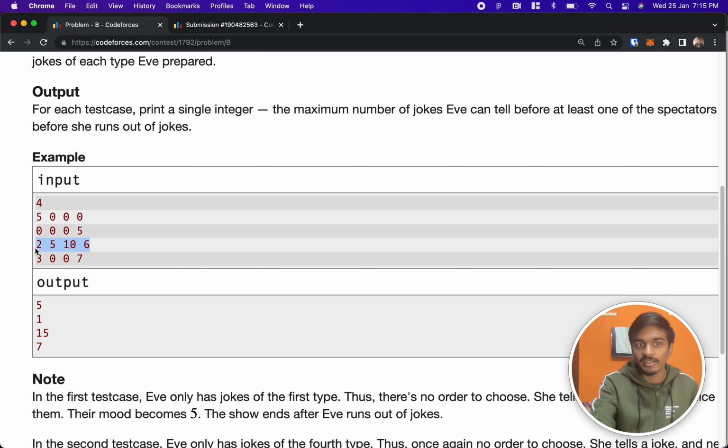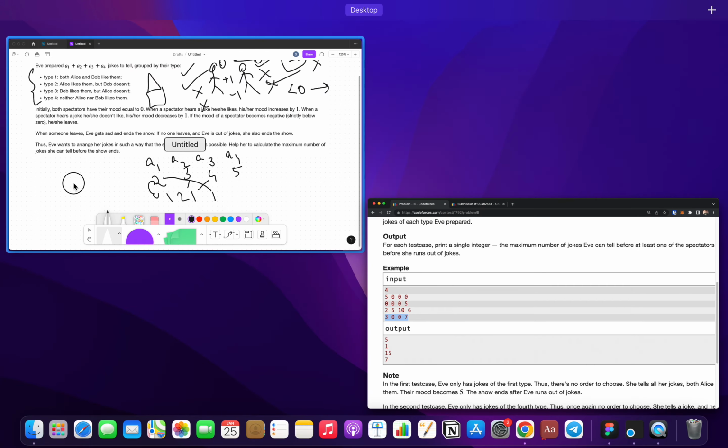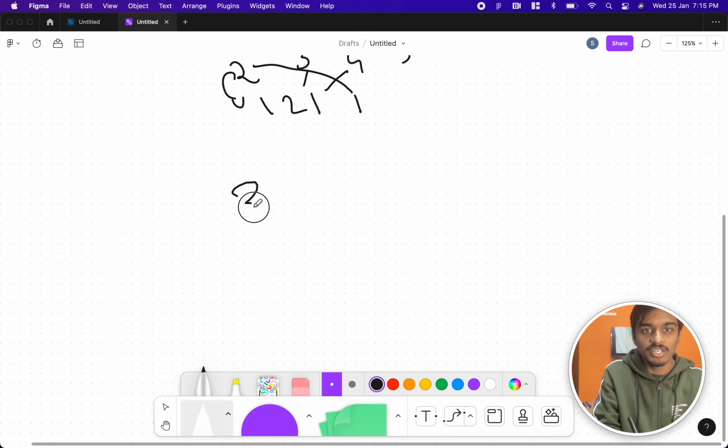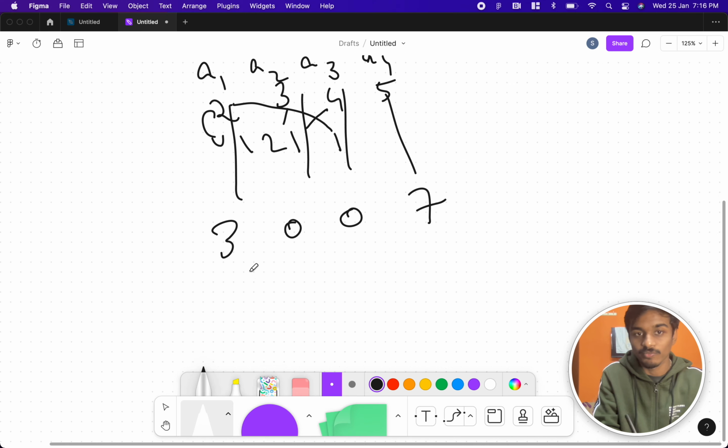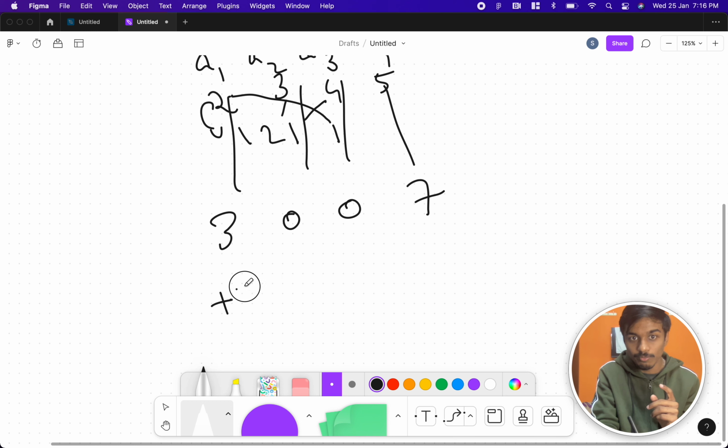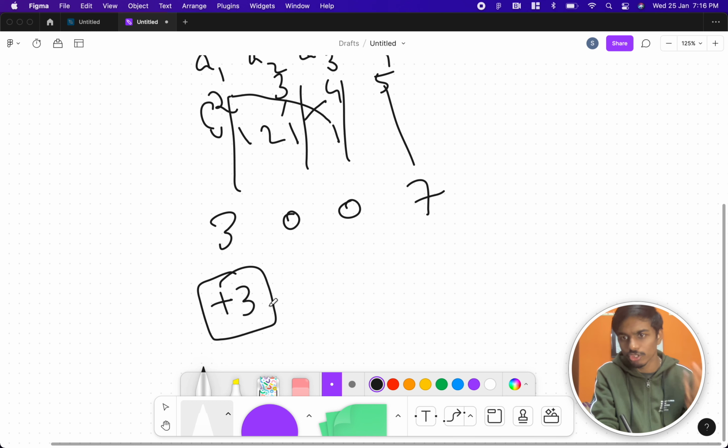For 2 5 10 6, we'll try to trace it out with the help of an example later. And 3 0 0 7, we can try now. This is A1, A2, A3, A4. Alice and Bob's moods both become +3 because both of them like those jokes. There are no jokes that only one of them likes. He doesn't have anything else, but he has 7 jokes which both of them do not like.